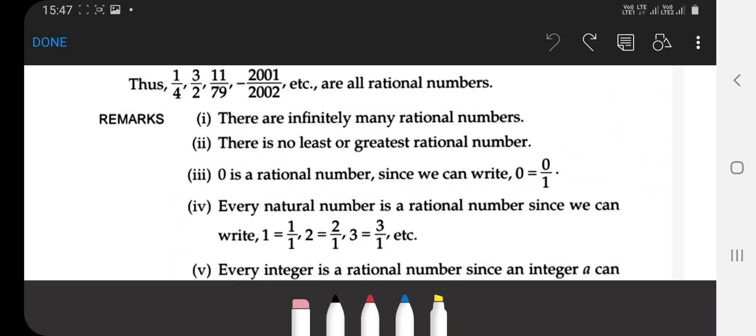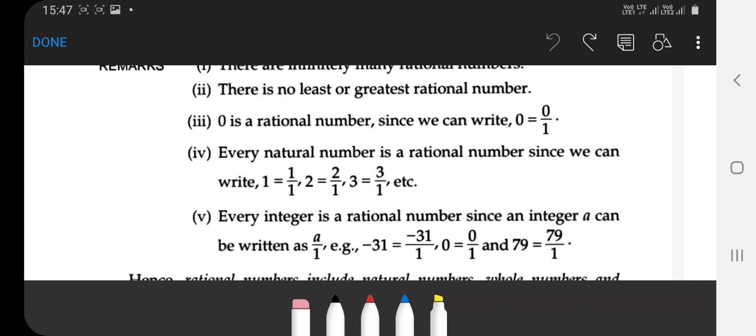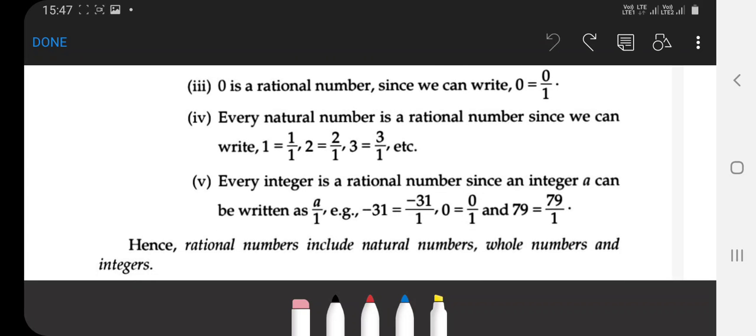Every natural number is a rational number, since we can write 1 equal to 1 by 1, 2 equal to 2 by 1, 3 equal to 3 by 1, etc. Every integer is a rational number because we can write minus 31 equal to minus 31 by 1, 0 equal to 0 by 1, or 79 equal to 79 by 1.